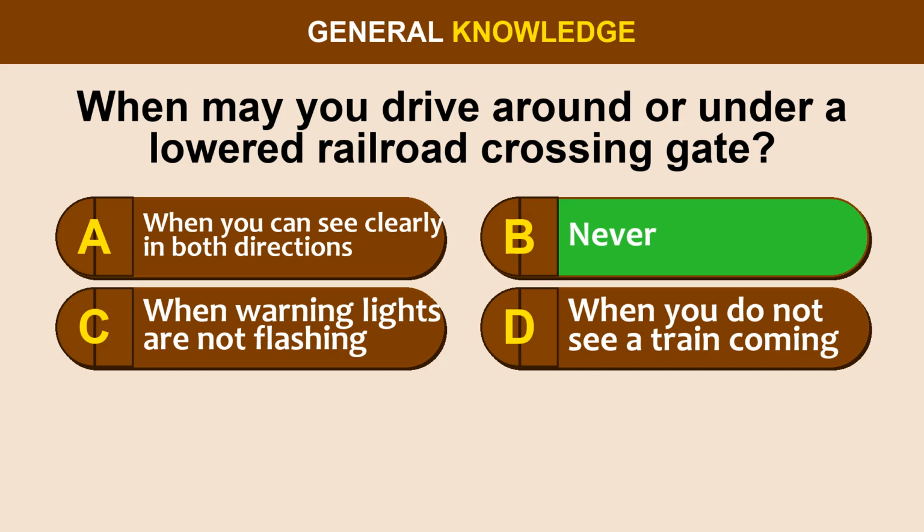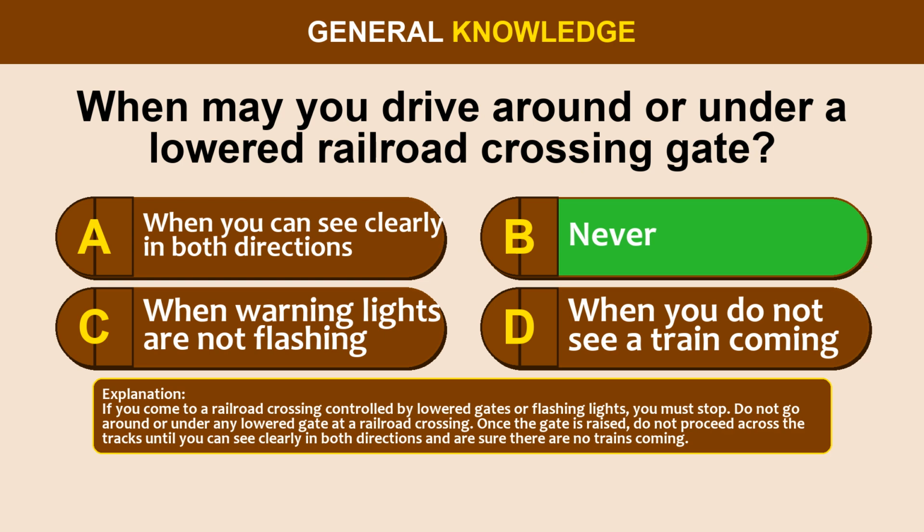The correct answer is option B. If you come to a railroad crossing controlled by lowered gates or flashing lights, you must stop. Do not go around or under any lowered gate or railroad crossing. Once the gate is raised, do not proceed across the tracks until you can see clearly in both directions and are sure there are no trains coming.